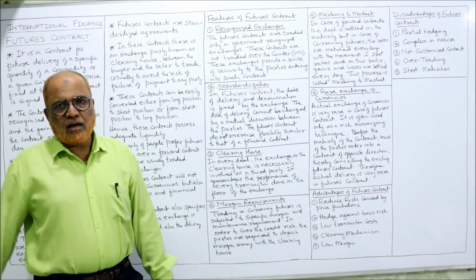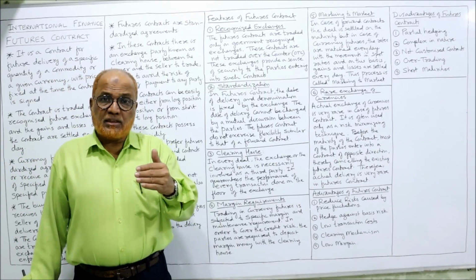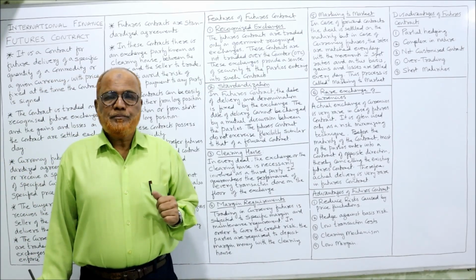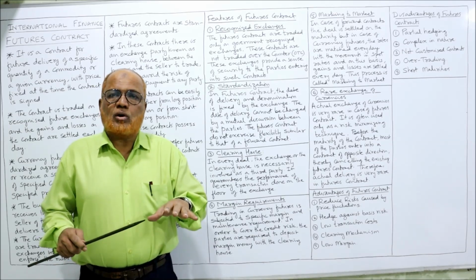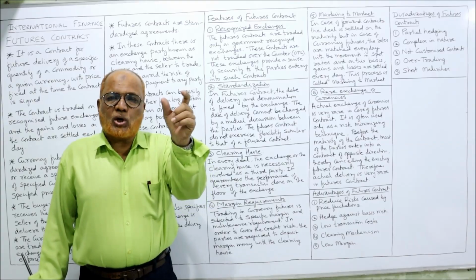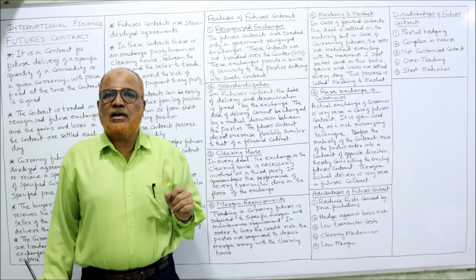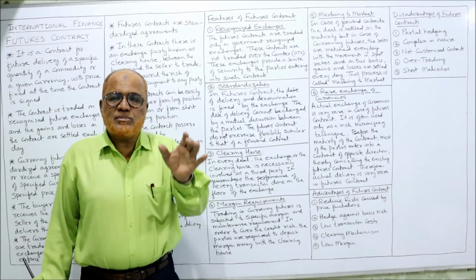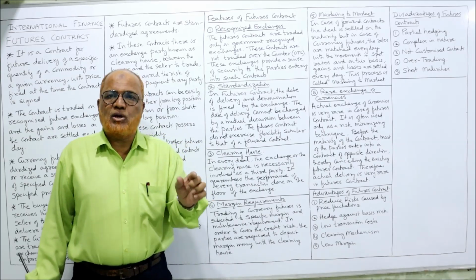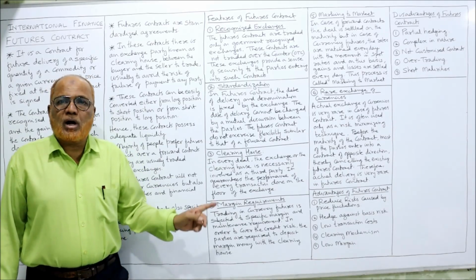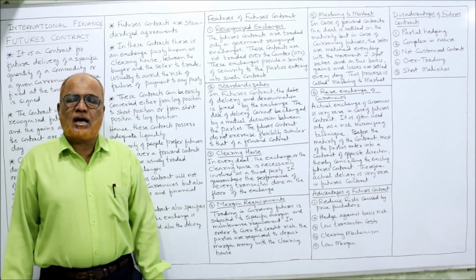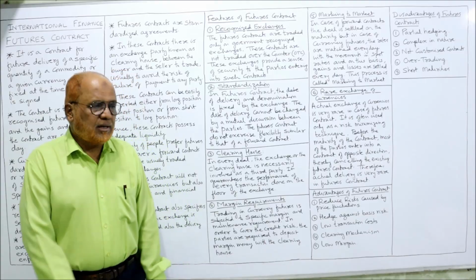Standardizing. Third, clearinghouse. Clearinghouse is the third party to the contract. That is the exchange. So at the time of entering into the contract, the exchange authorities, also known as clearinghouse, have fixed the terms and conditions of entering into the contract. So both the parties, buyer and seller, have to comply with all the terms and conditions given by the clearinghouse.